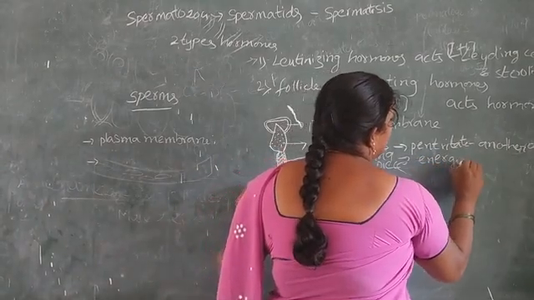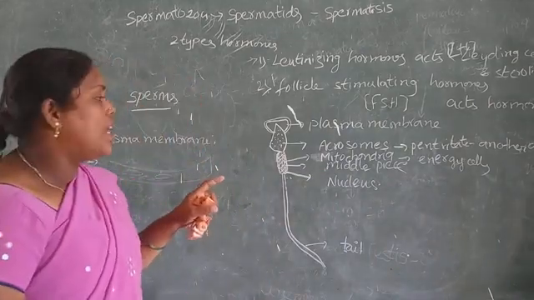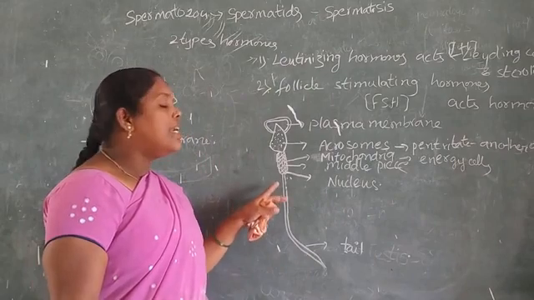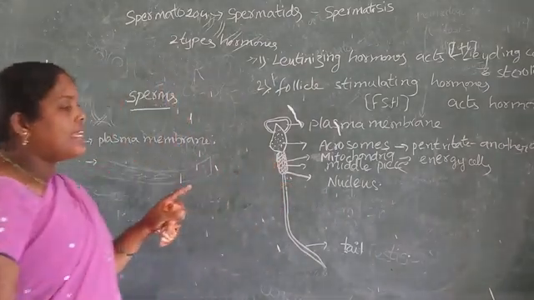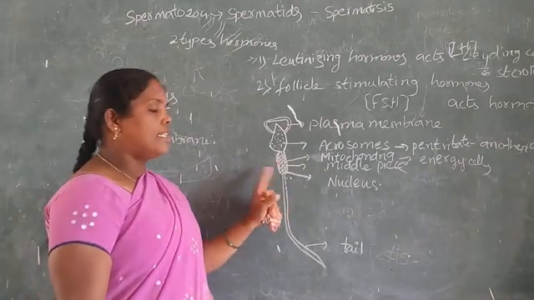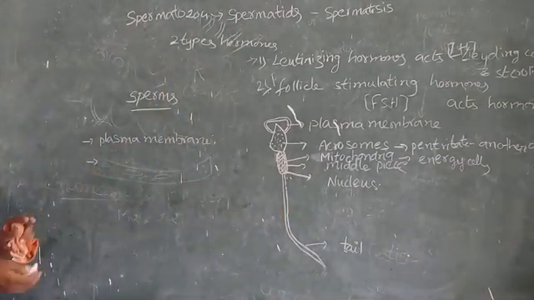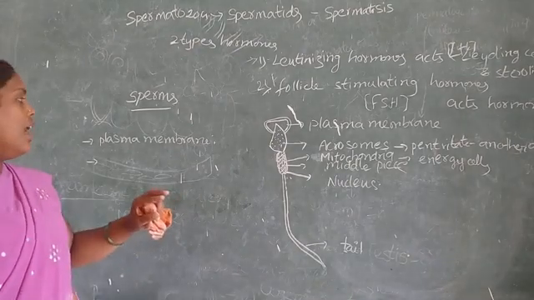Mitochondria produce energy in the middle part of the middle piece of the animal. There is a nucleus present in this animal, which penetrates into another animal and moves another way.